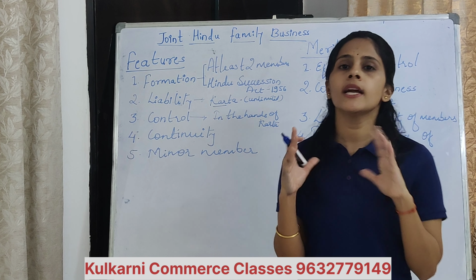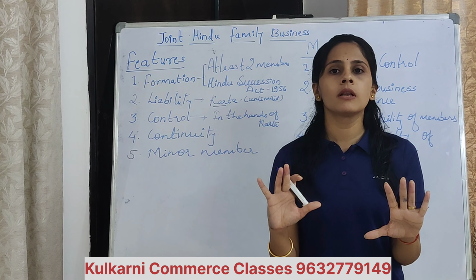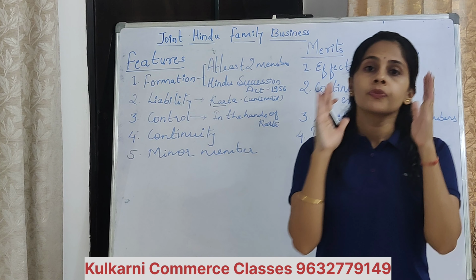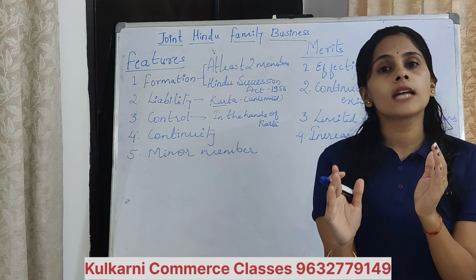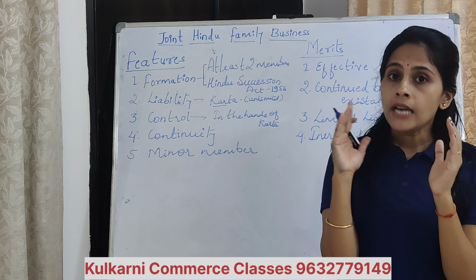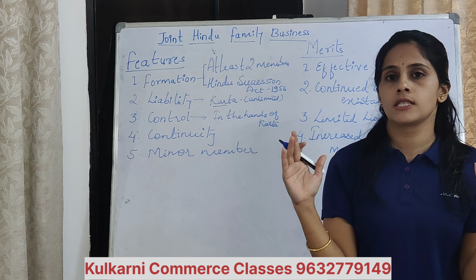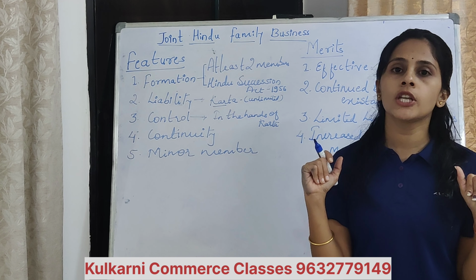Karta is nothing but the eldest member of the family. He will be the karta. Then the liability of karta is unlimited, but the liability of other members is limited. What is the meaning of this?